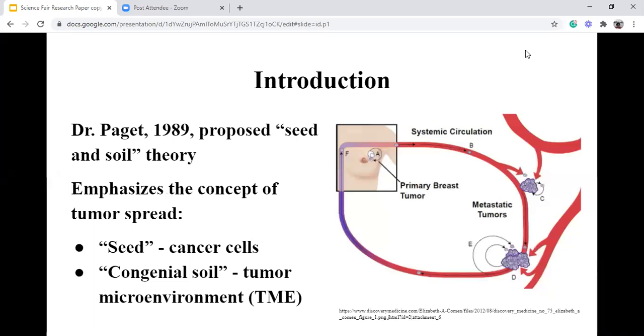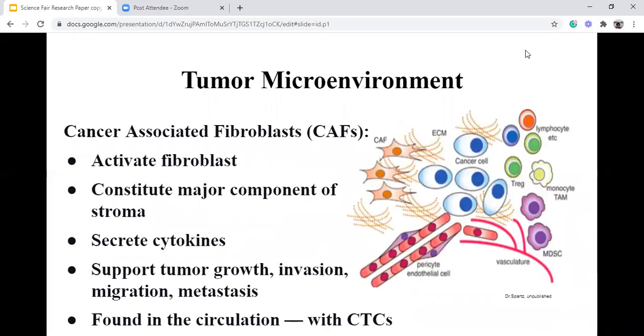This can be shown in the image to the right, where the cells leave the primary tumor site and travel through the circulatory system to seed different metastatic tumors, and they return back to the primary tumor site. The tight interactions between the TME and the cancer cells form a protective niche that favors tumor formation.